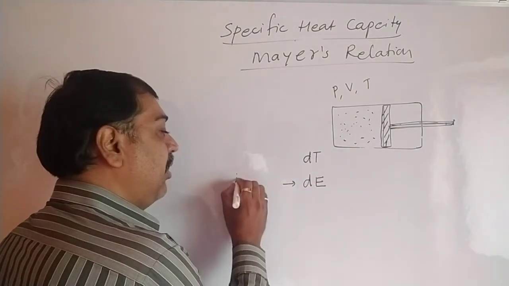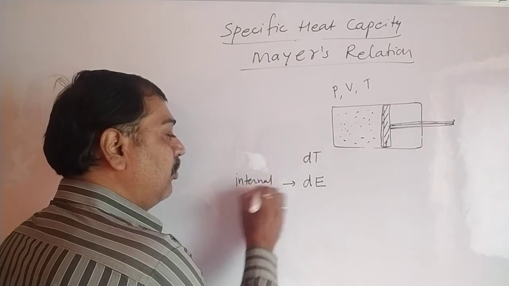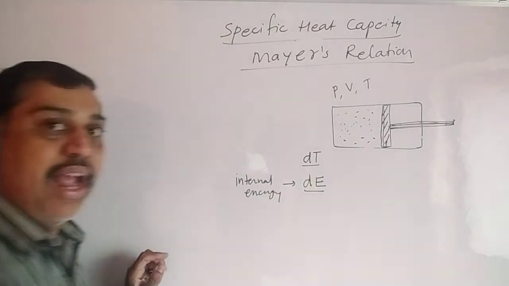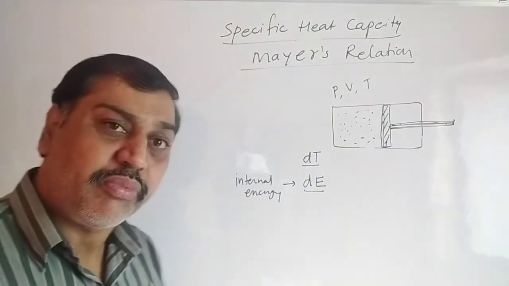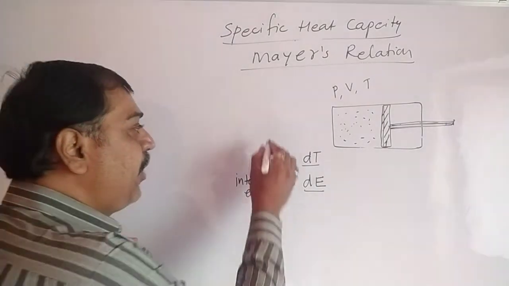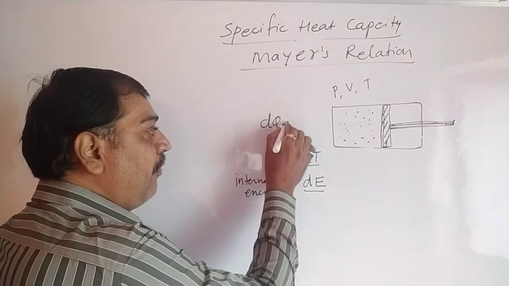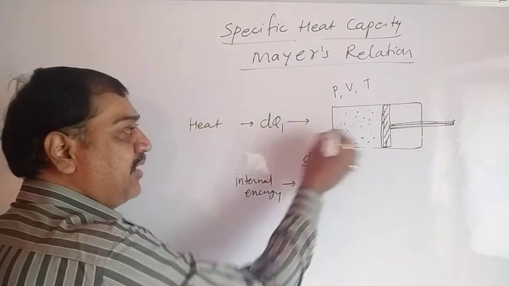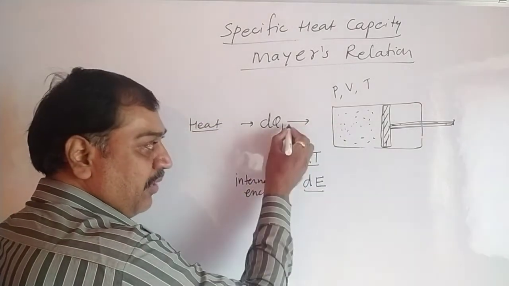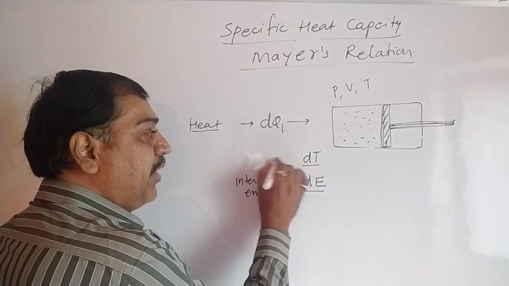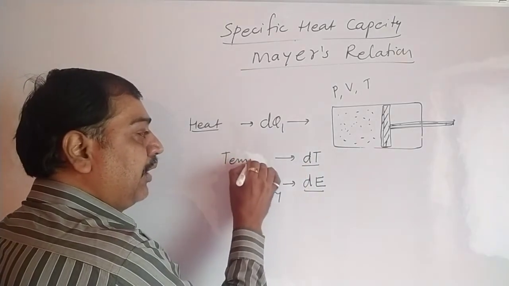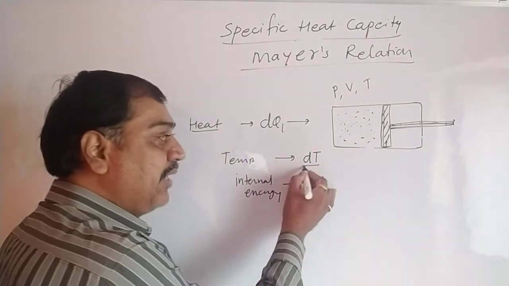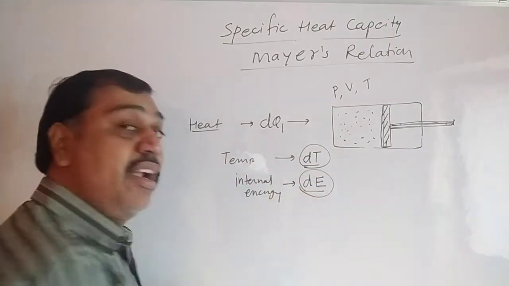So this is nothing but internal energy. Internal energy increases by dE because of the applied temperature dT. Suppose dq1, one amount of heat, is supplied to the receiver, due to which the temperature increases to T plus dT, and this increase in temperature is used to increase the internal energy of